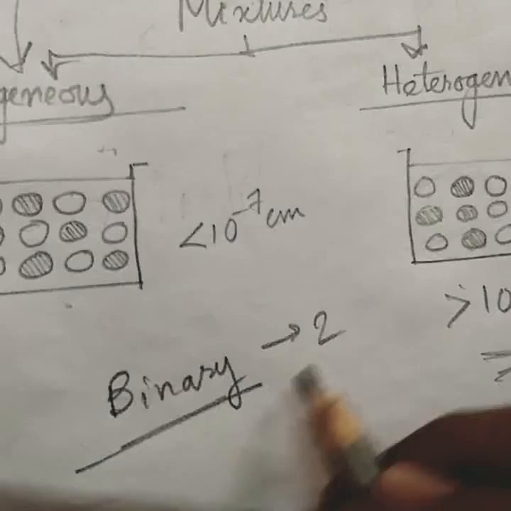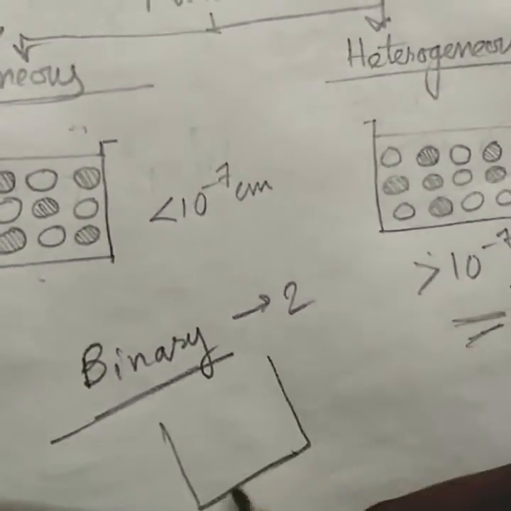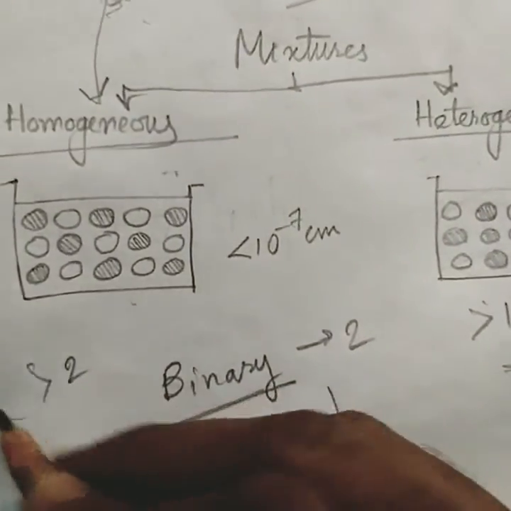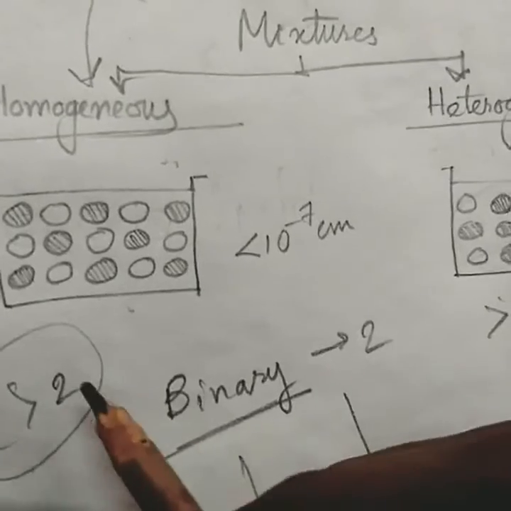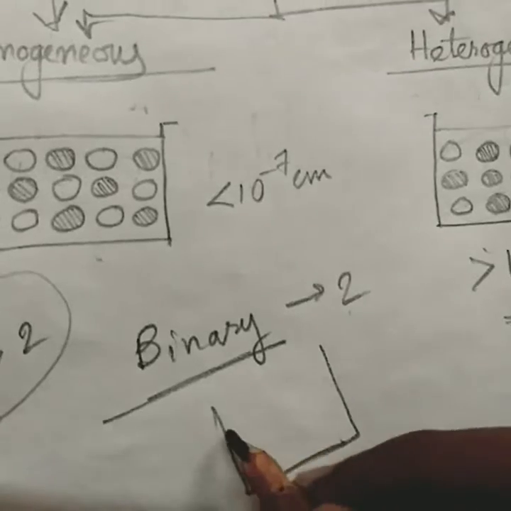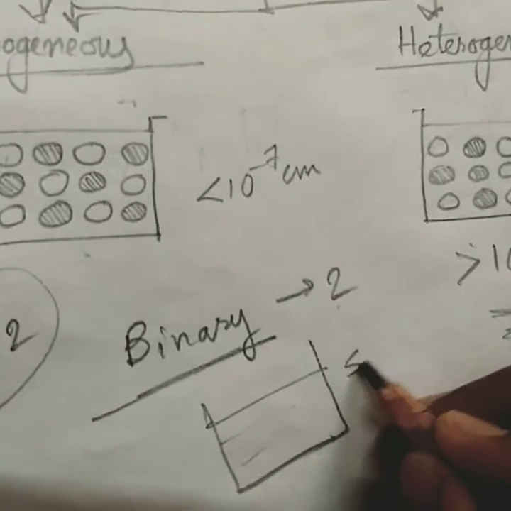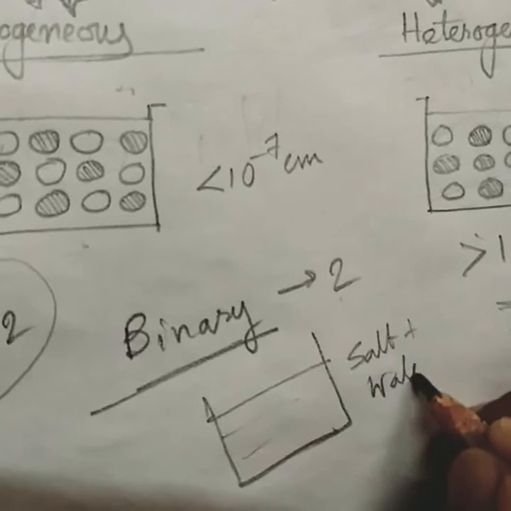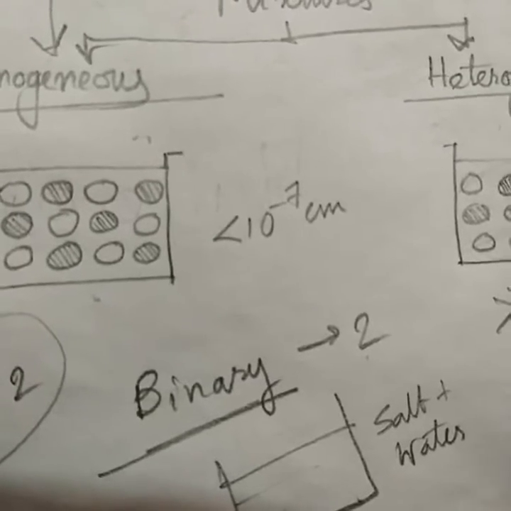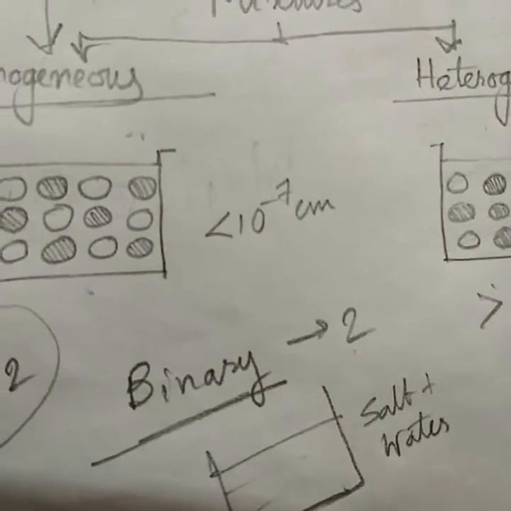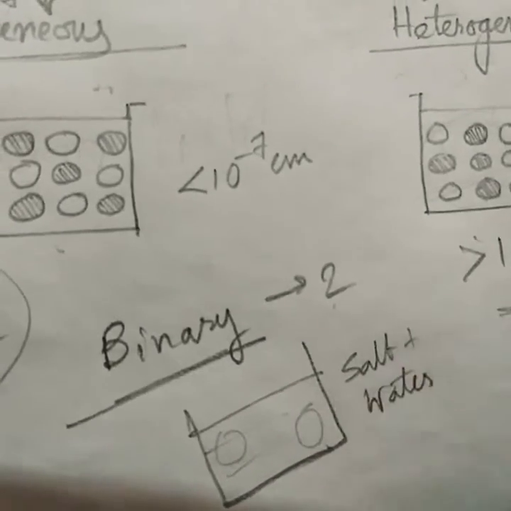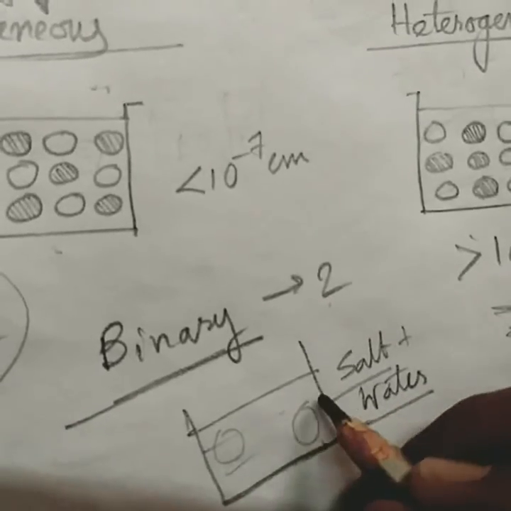Probably all of you are familiar with the term binary. Binary means two. In the definition of mixtures we have seen that you can mix two or more components. But if you mix only two components, then the homogeneous mixture that you get is called a binary solution. For an example, salt plus water. There can be various examples also, like copper sulfate solution. As you have already learned, no matter whatever portion you consider, the ratio of the amount of water and salt will be maintained throughout.